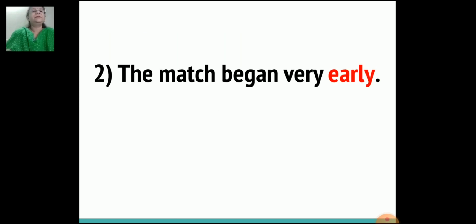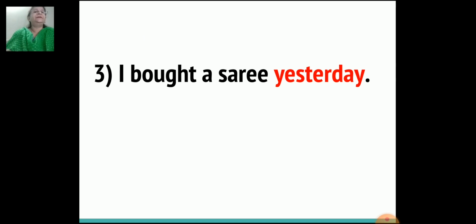Second sentence, the match began very early. Third sentence, I bought a sari yesterday.